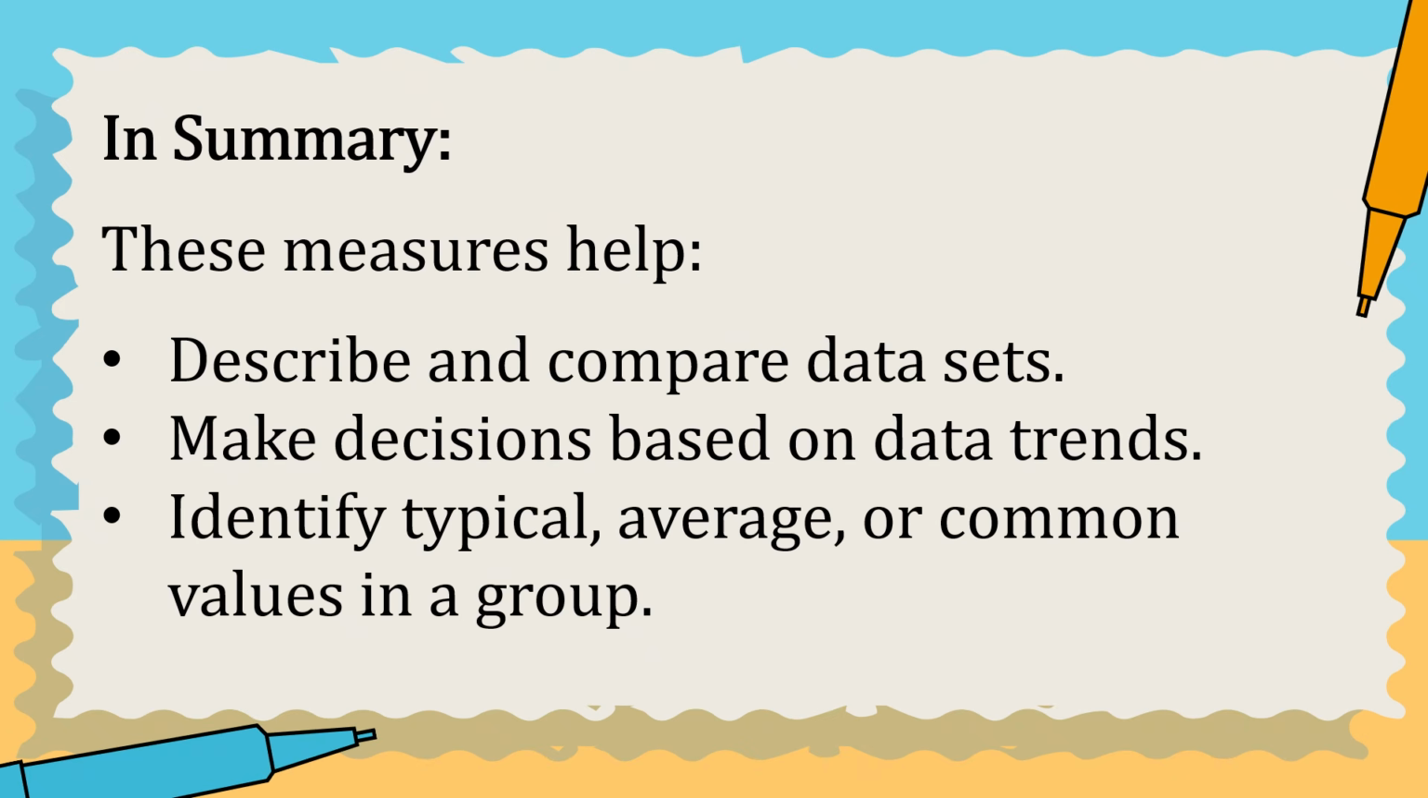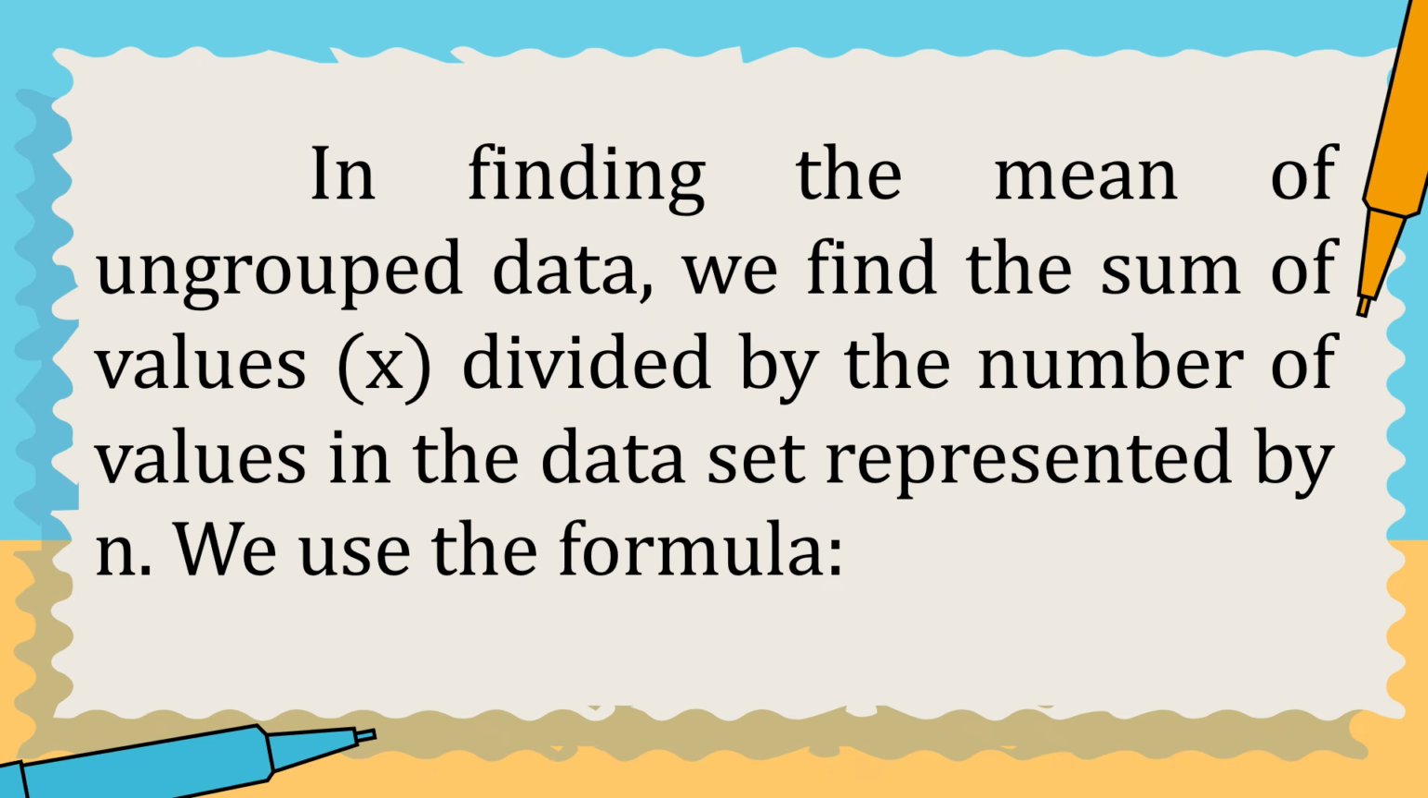In summary, these measures help describe and compare data sets, make decisions based on data trends, and identify typical, average, or common values in a group. Okay, so now let us proceed on how we can find the mean, median, and mode of ungrouped data. Let us start with finding the mean.